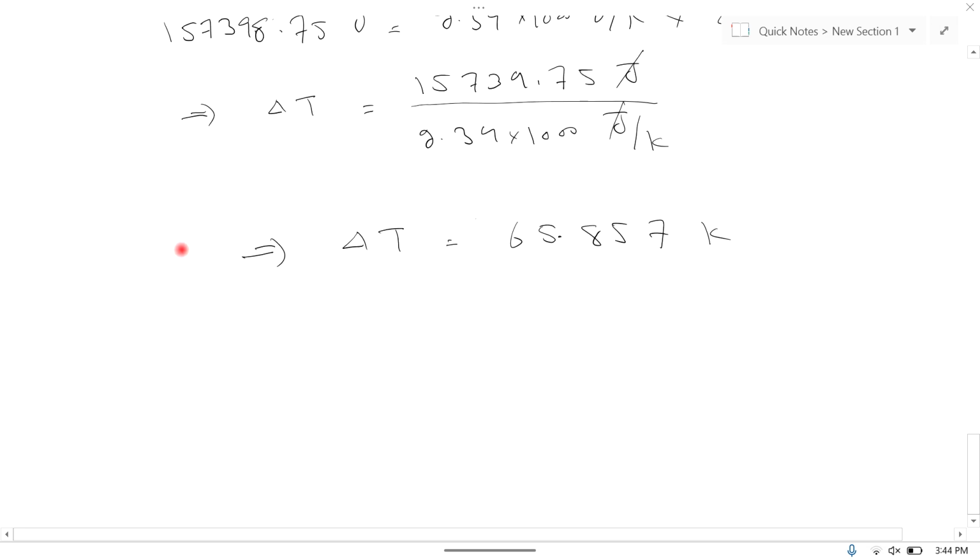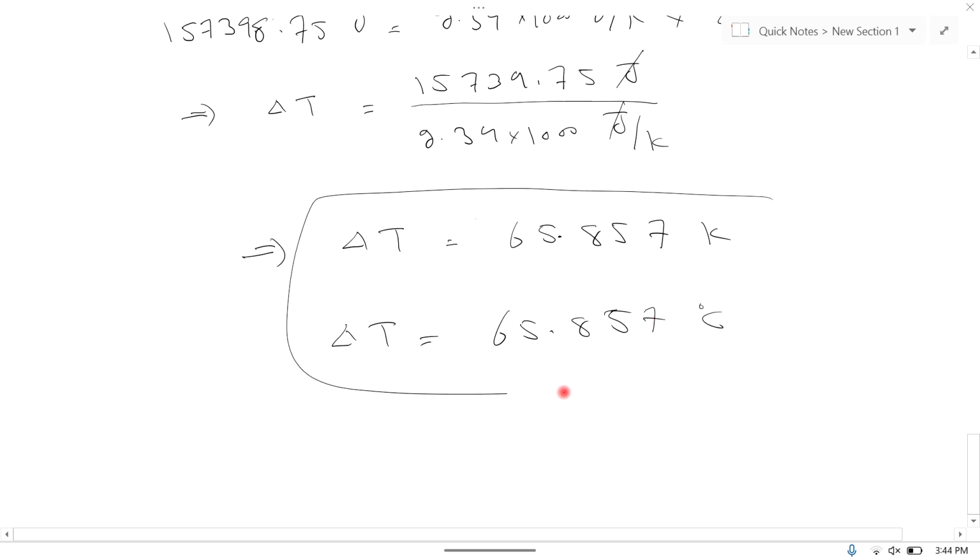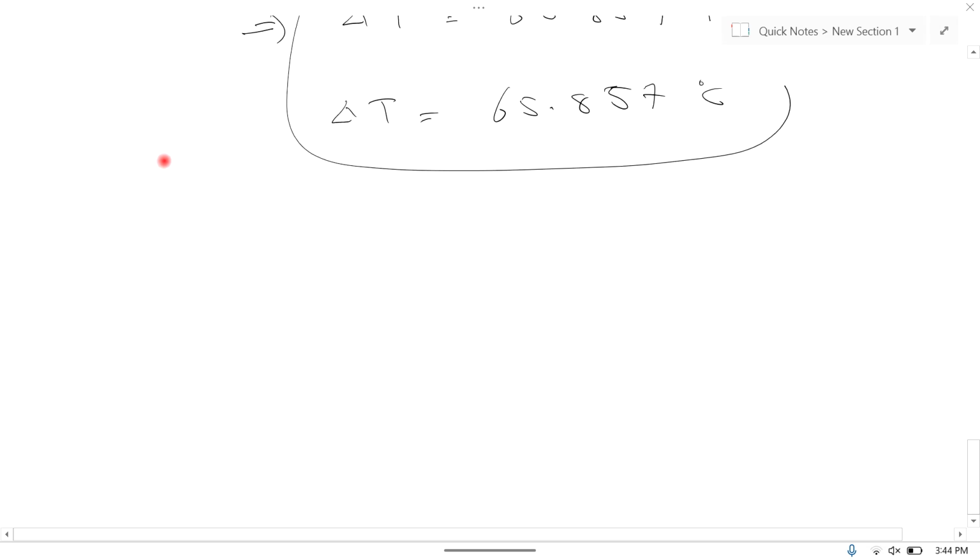Kelvin, and difference in Kelvin and difference in degree centigrade are equal. So we can write this as 65.857 degree centigrade. Both are equal because if we check the melting point of water at 1 atmospheric pressure, melting point of water is 0 degree centigrade, and boiling point is 100 degree centigrade.